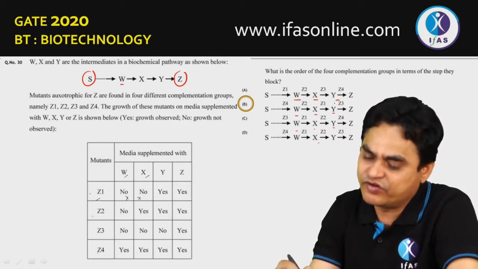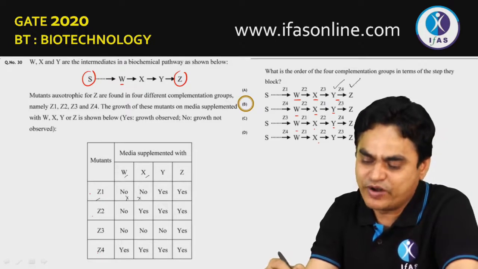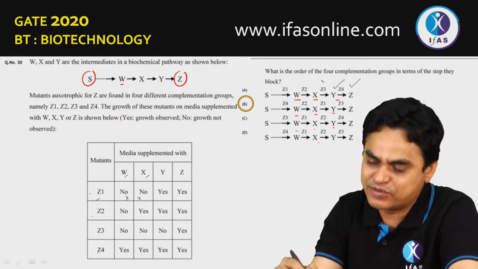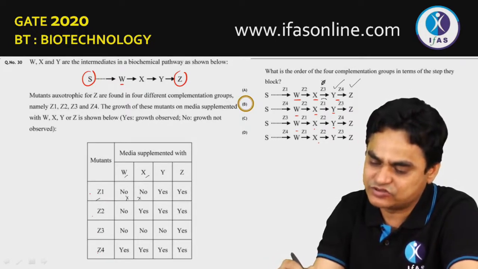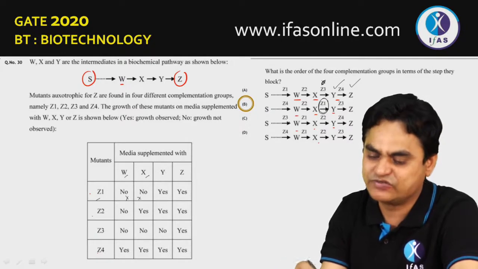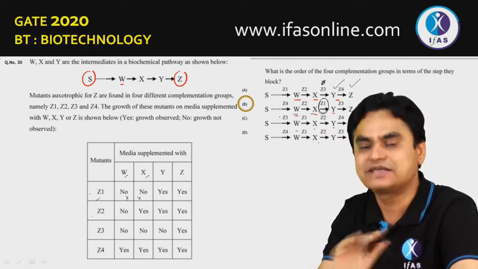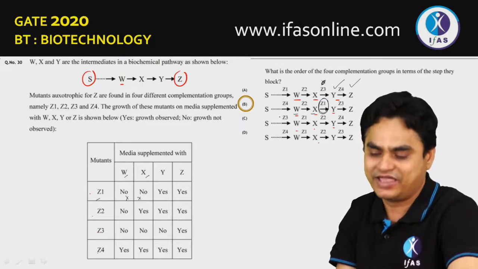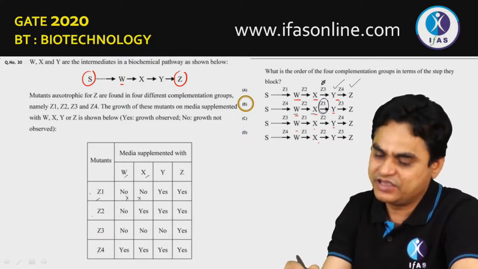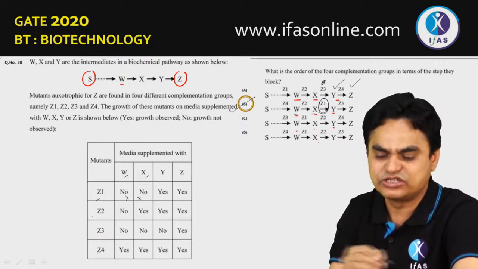Means if you provide Y or you provide Z, they will grow. Means this path must be mutant in case of Z1. So this step should be mutant in Z1. So if you provide W or you provide X, it will not be converted to Y. So Z1 should be here, and if you know this only, then also you reach this conclusion.